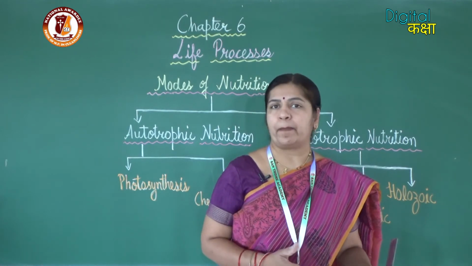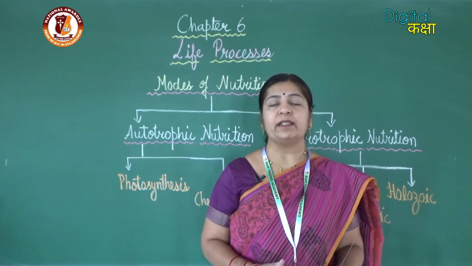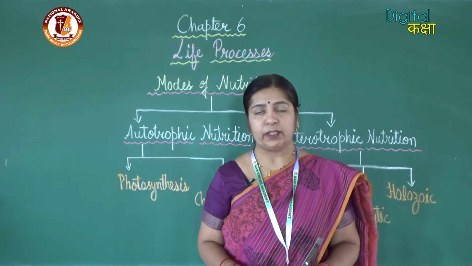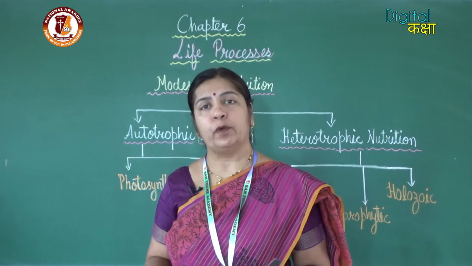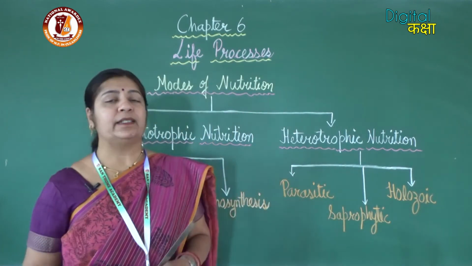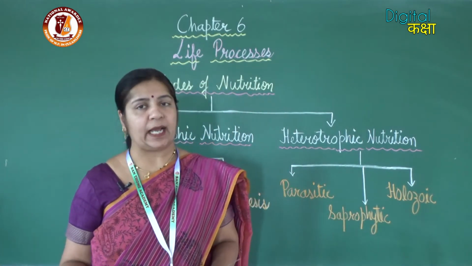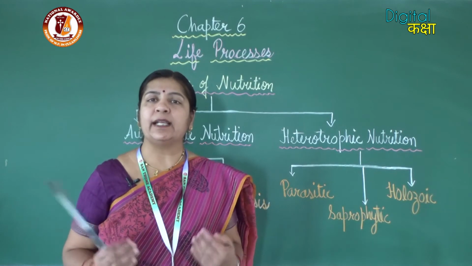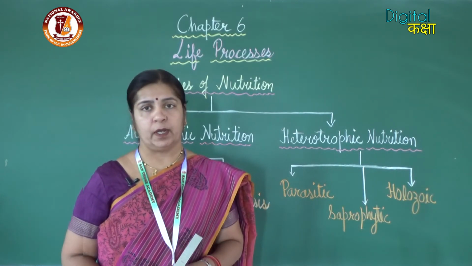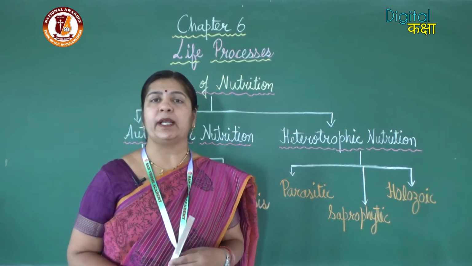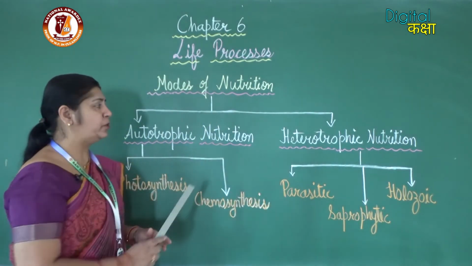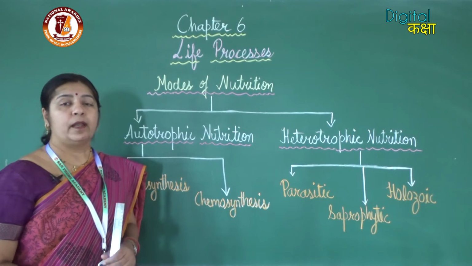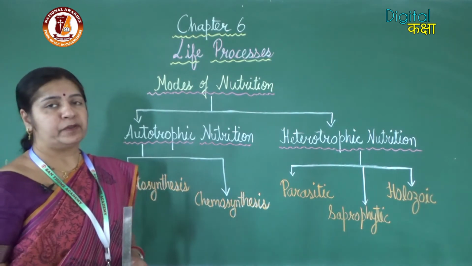So autotrophic nutrition means the mode of nutrition in which the organism can prepare its own food. So it doesn't have to depend on other organisms for food, it can itself prepare the food. Such a mode of nutrition is known as autotrophic nutrition.